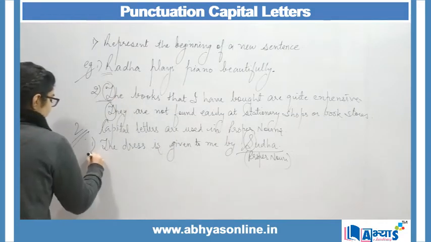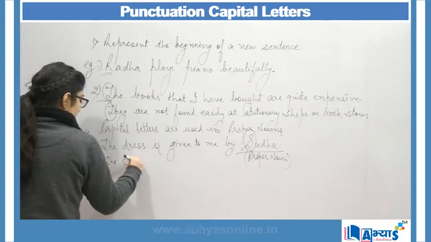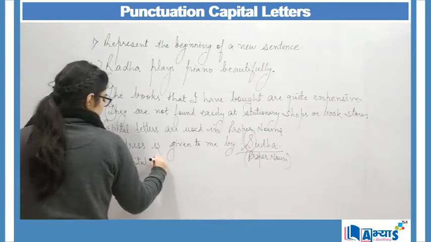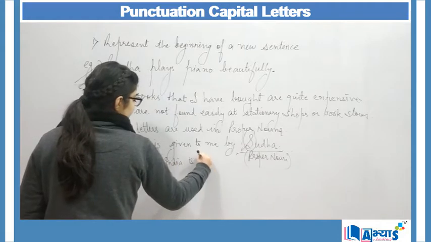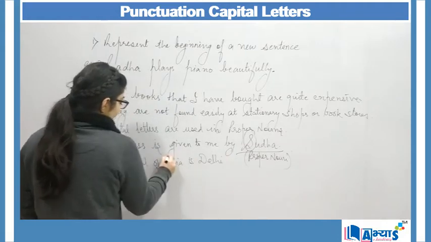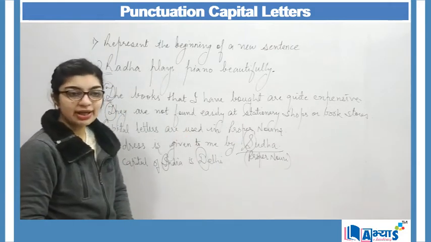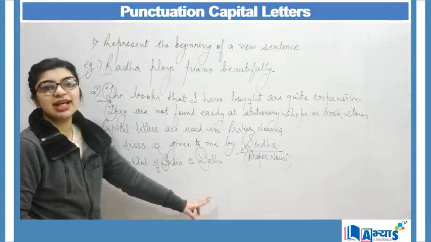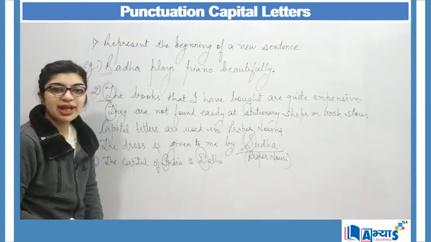Second example can be: the capital of India is Delhi. Now I of India and D of Delhi are capitalized. Why? Because India and Delhi both are proper nouns, and proper nouns always begin with capital letters.